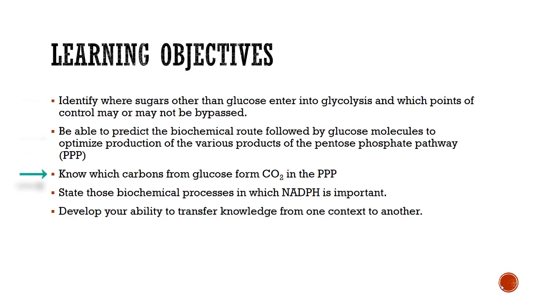identify which carbons from glucose are converted to CO2 during the PPP, identify which biochemical processes in which NADPH is an important cofactor, and also gain some additional practice in transferring knowledge from one context to another. Specifically, taking the rules and patterns we learned about in Chapter 14, Introduction to Metabolism, and applying those to a more specific situation, such as the pentose phosphate pathway.